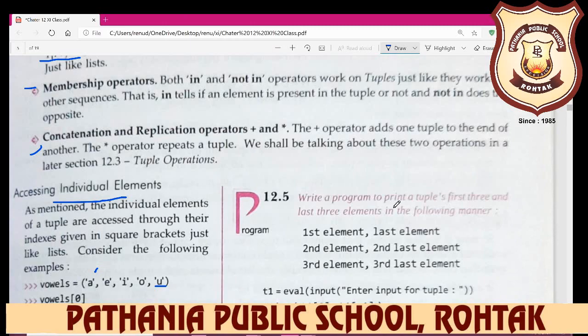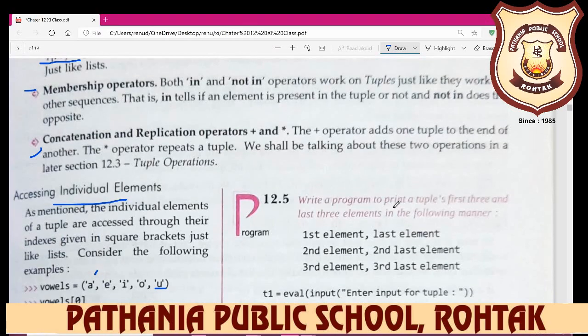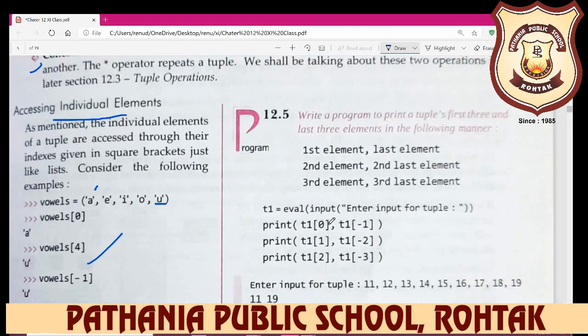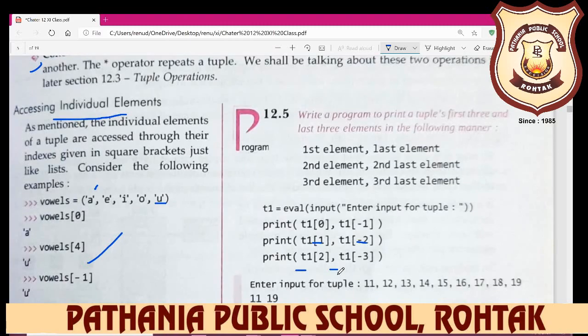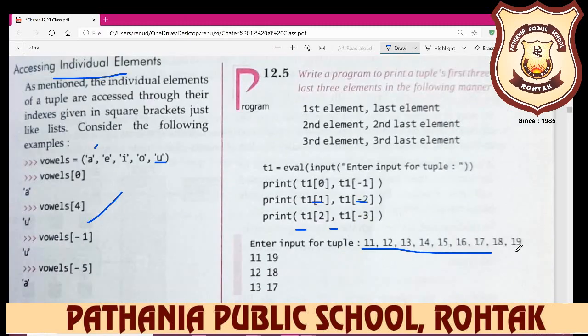Okay, and you see here, write a program to print a tuple's first three and last three elements in the following manner. So first you can input a tuple, and then you use 0 and minus 1, 1 and minus 2, and 2 and minus 3. So we have inputted here 11 12 13 14 15 17 18 like this. What is in the place of 0? 11.